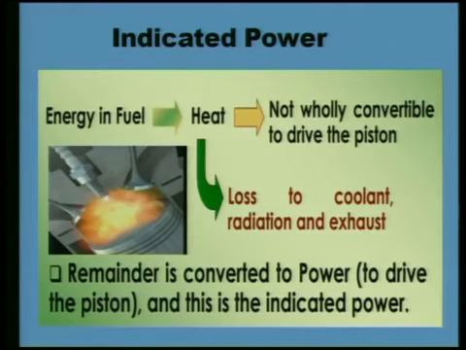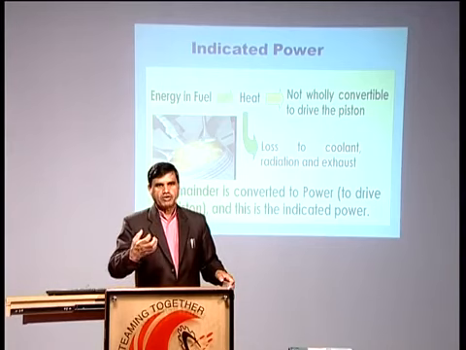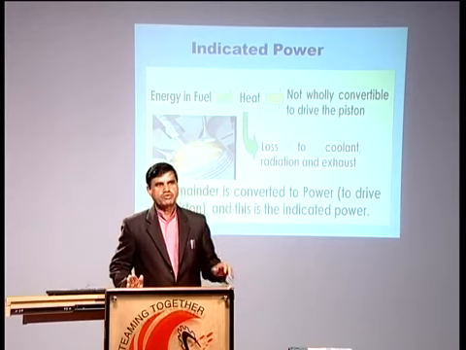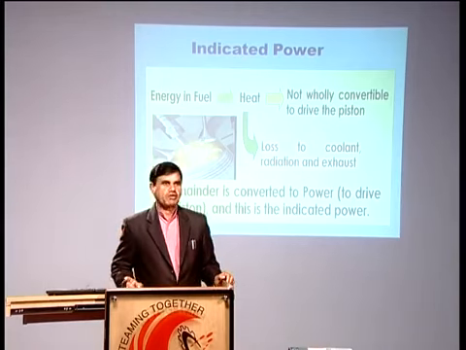The power which we have received on the crankshaft, again because the piston is moving inside the cylinder, there is a lot of friction, it has to overcome the friction, a lot of heat will be lost in the friction. So whatever indicated power was available on the piston surface, the total power is not getting converted into brake power also. So the actual power which you are receiving on the crankshaft, that is brake power.